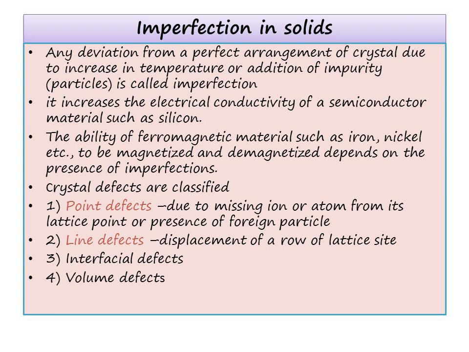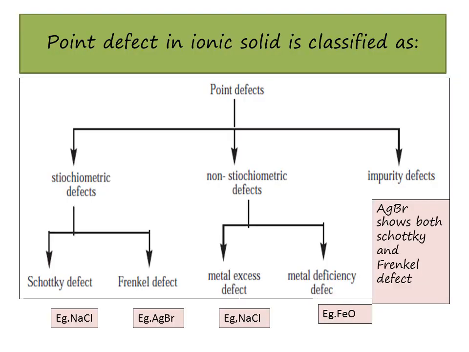Crystal defects are classified into 4 major categories. Point defects, which are due to missing of an ion or atom from its lattice point or presence of a foreign particle. Line defects are due to displacement of a row of lattice sites. And interfacial defect, and the last one is called volume defect. Point defects are classified into 3 major categories as stoichiometric defects, non-stoichiometric defects, and impurity defects.